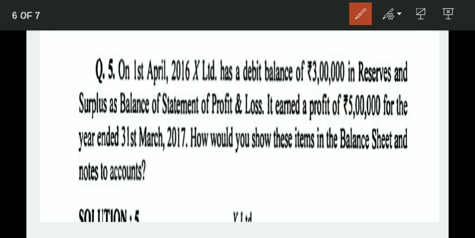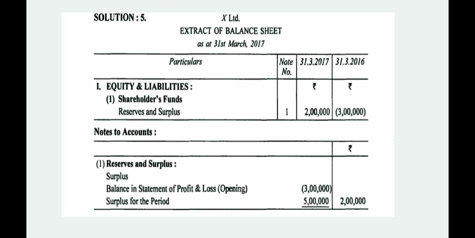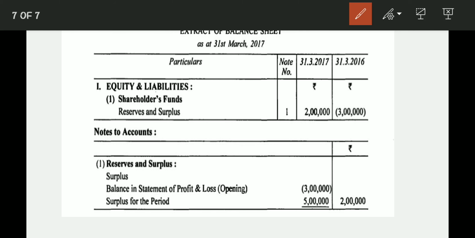It earned a profit of 5 lakh for the year ended 31st March 2017. There was a loss in 2016, and in 2017 they have a very good profit of 5 lakh. How would you show these items in the balance sheet and notes to account? So here is the solution. First of all, we have to prepare notes to account.